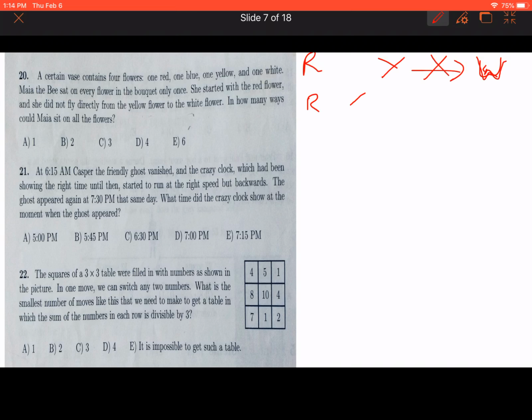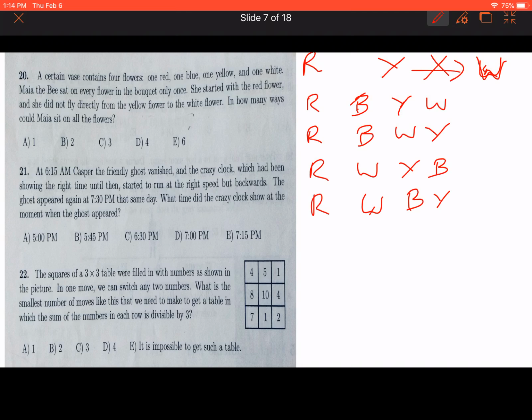So it always starts with red, then suppose it's blue, yellow and white; blue, white, yellow; white, yellow, blue; white, blue, yellow. It is yellow, white, blue and yellow, blue. These are the different combinations possible.